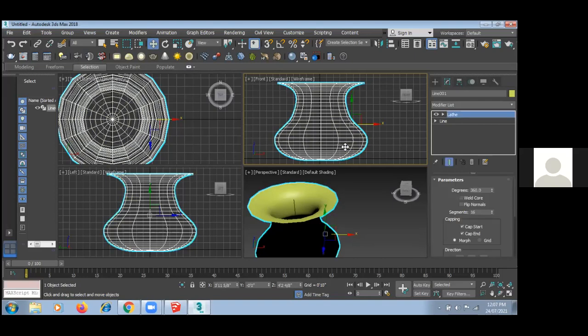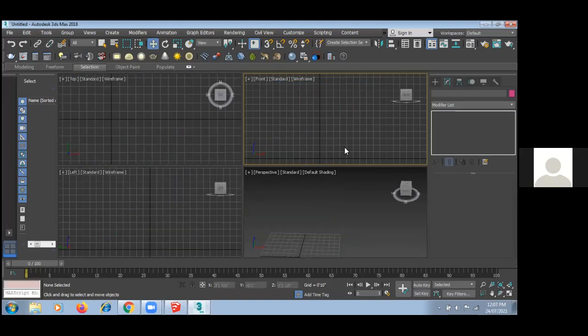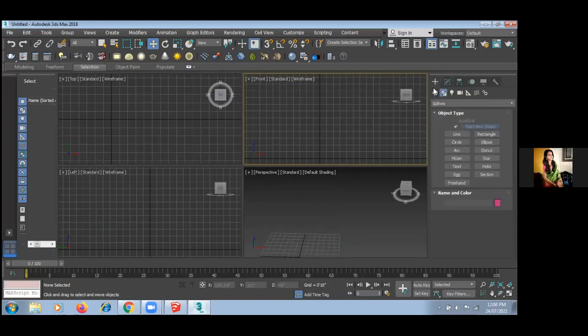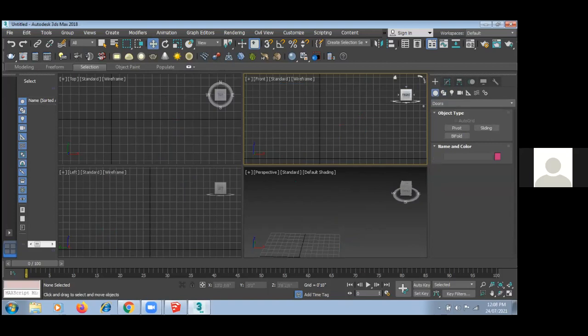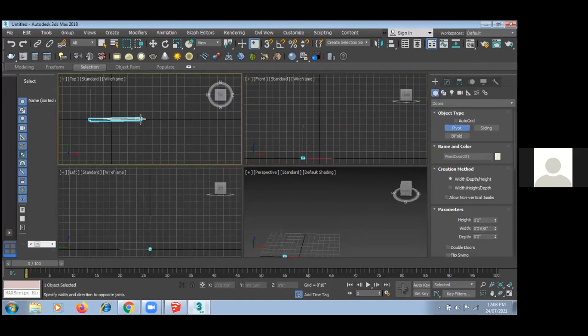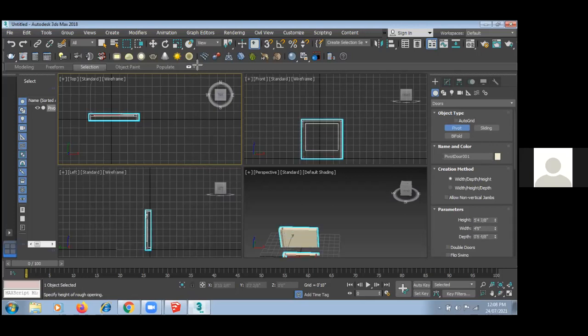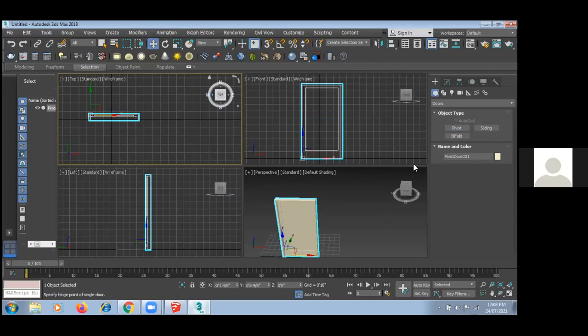Okay. Up till now, any questions, guys? No, sir. Okay. Now here we have n number of ready-made objects, like we have door. Here we have different types of doors, like pivot doors. So again, see, in top view I am creating the doors. I am giving the width, and directly I can give the height. So now can you see my door is ready?